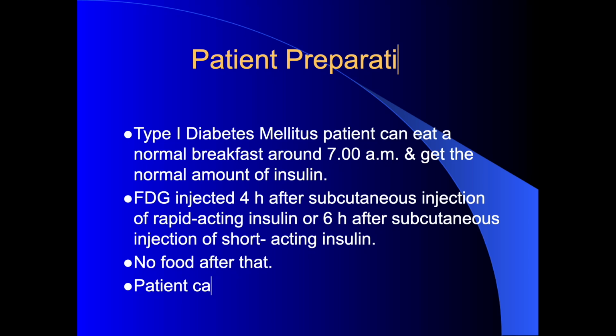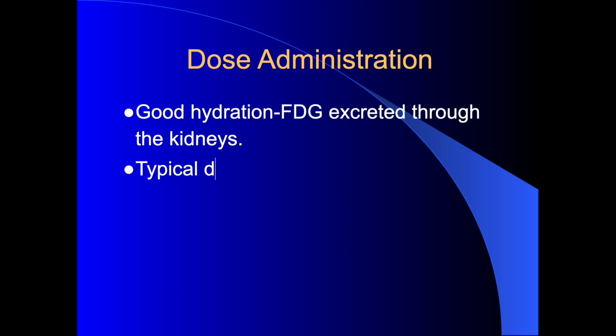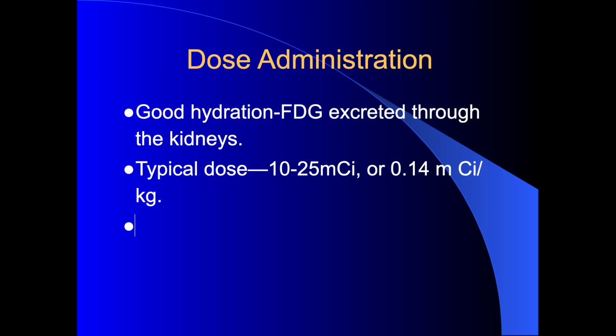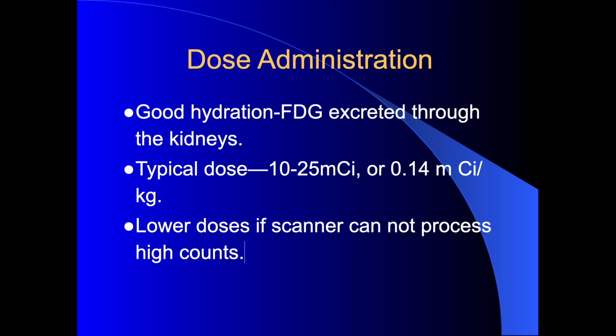Patient can drink water. FDG is excreted through the kidneys. Typical doses are 10 to 25 millicuries. Lower doses can be given if the scanner cannot process high counts.